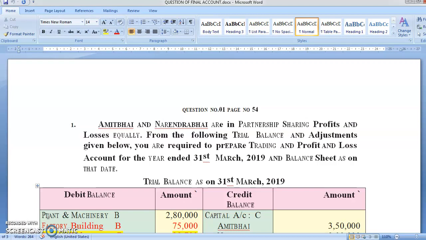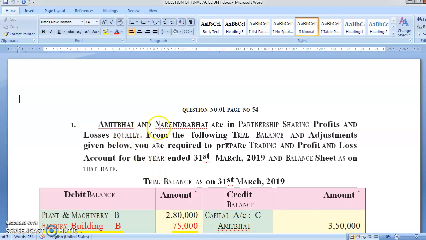Students, in final accounts, there are trial balances given and some adjustments are given. As I've already told you when I was teaching you admission of partners, the trial balance will have one effect and adjustments will have two effects. You'll have to read the full problem and decide. Secondly, see, what are you saying?